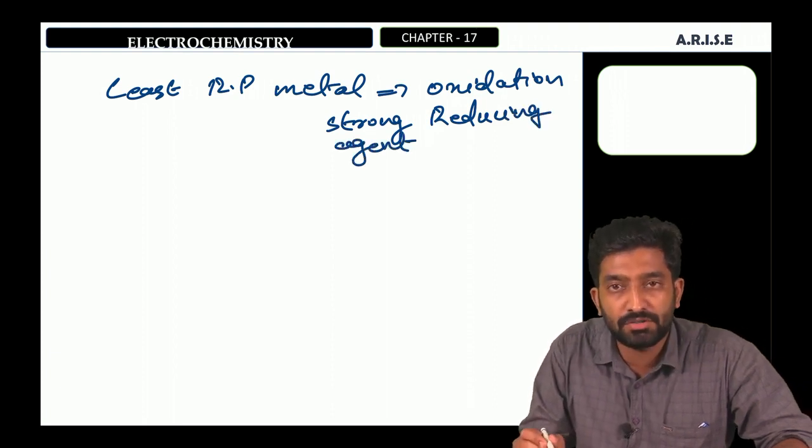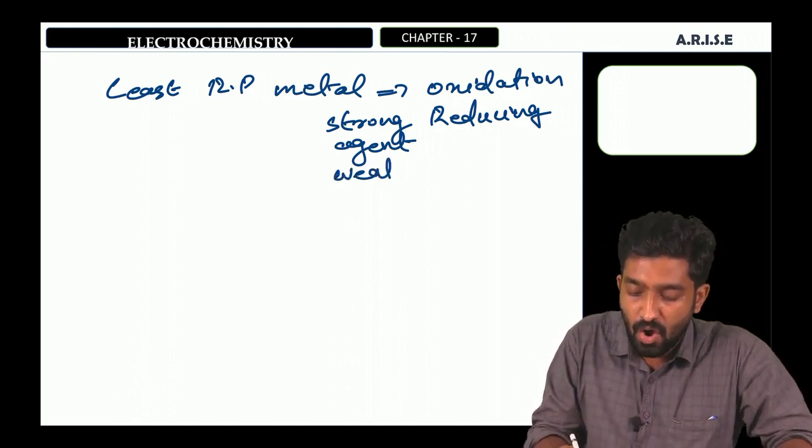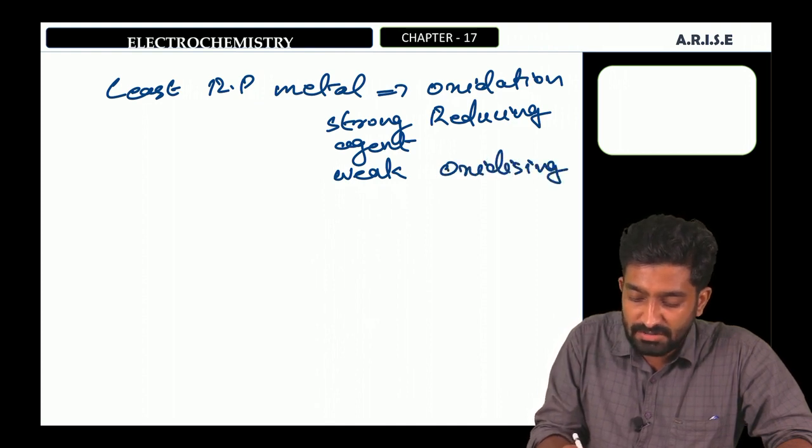If it is a strong reducing agent, then we can also say that it is a weak oxidizing agent.